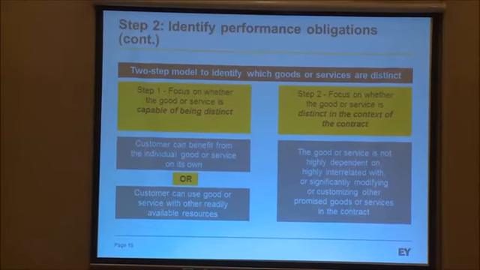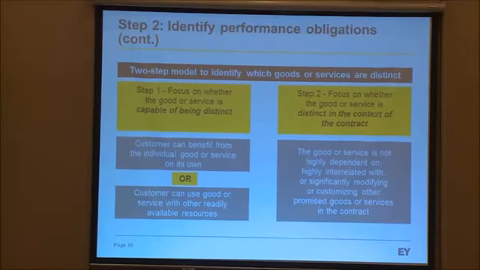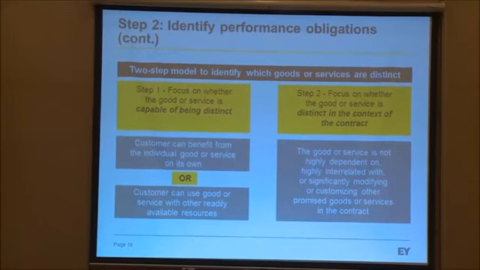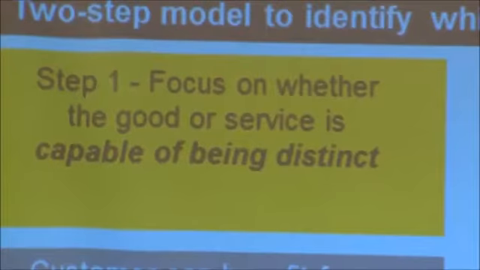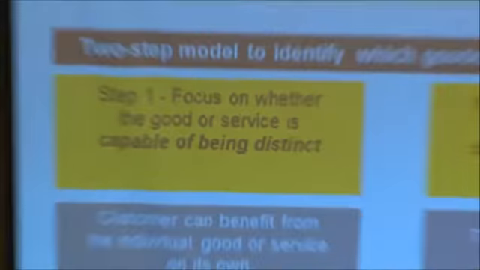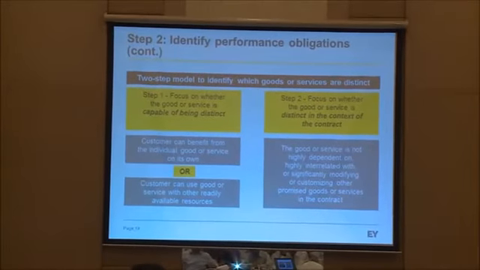So, first criteria, whether the good or service is capable of being distinct. The first criteria means whether the good or service has got any standalone value to the customer. That is the concept of the first criteria, capable of being distinct. Whether the good or service has got any standalone value to the customer means whether the customer can benefit out of the same on its own.